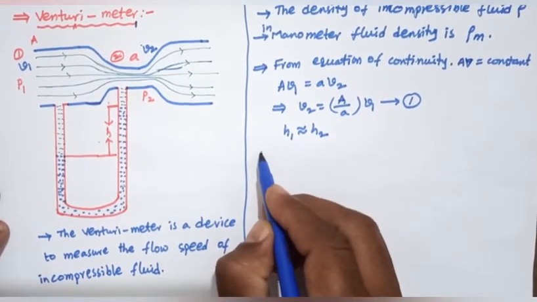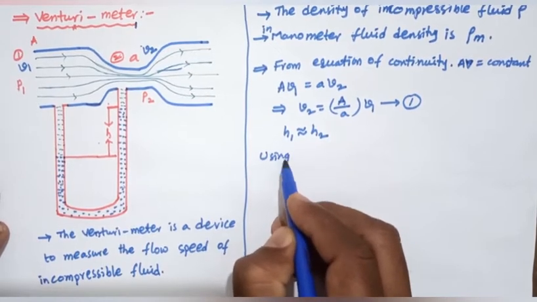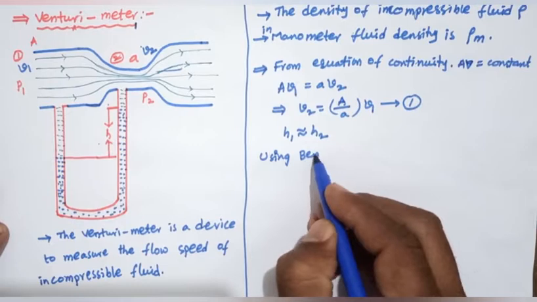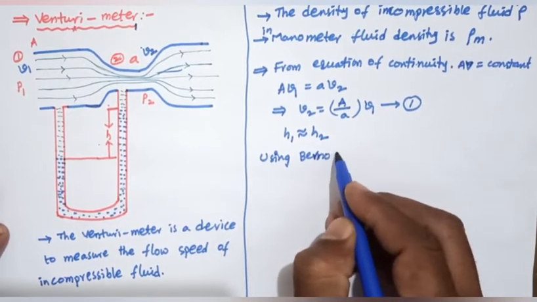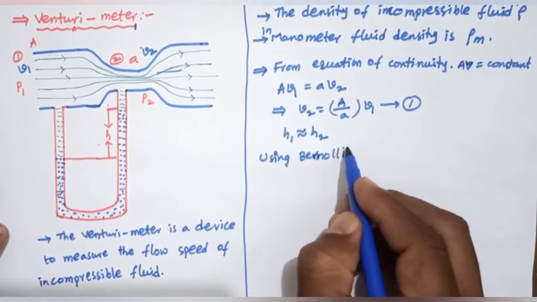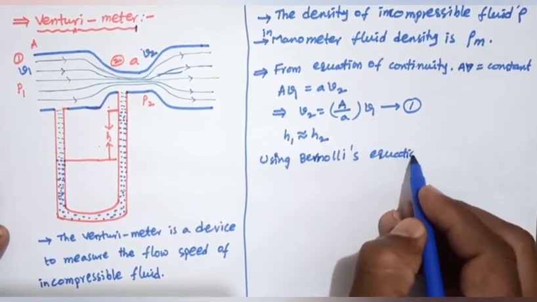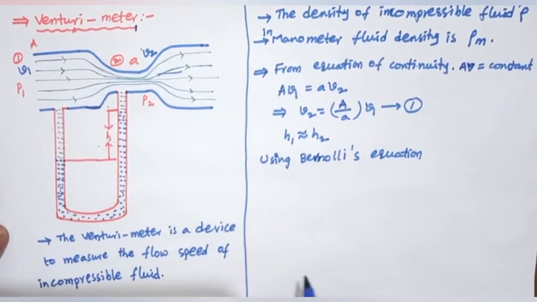So we can apply Bernoulli's equation at region number 1 and region number 2.